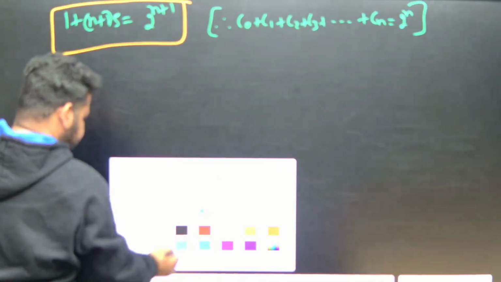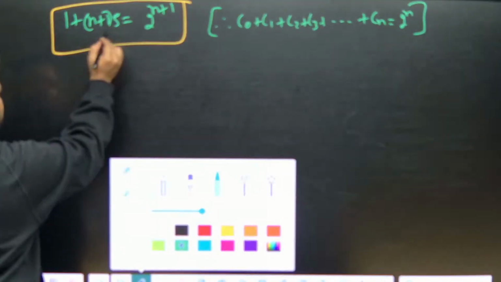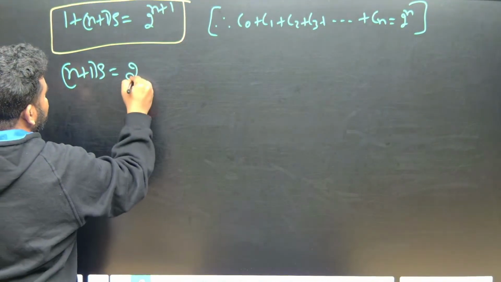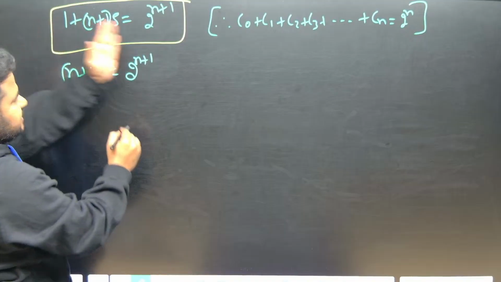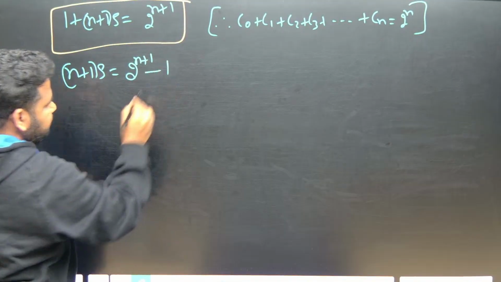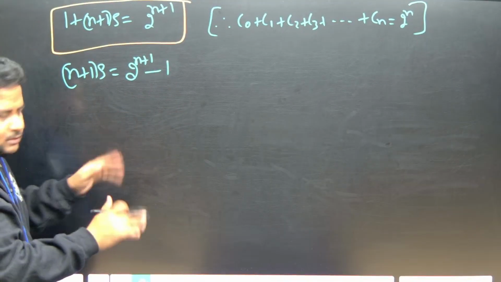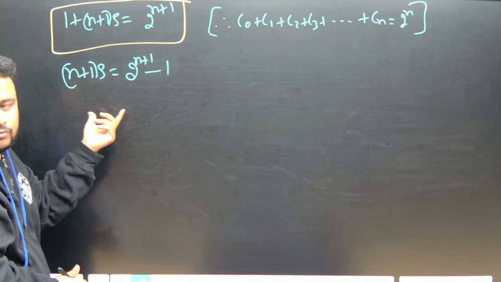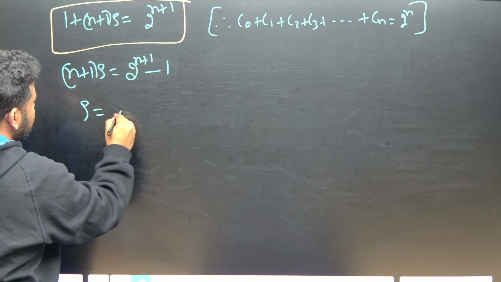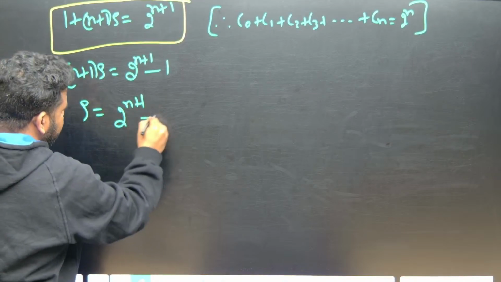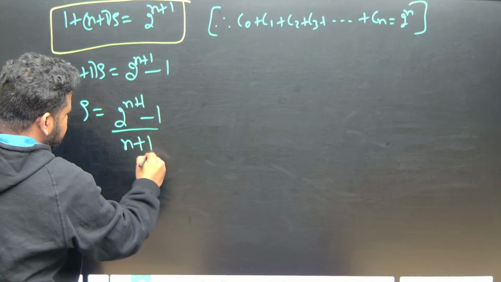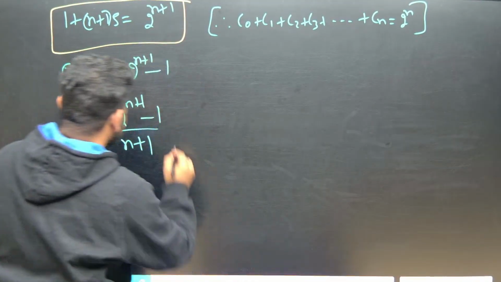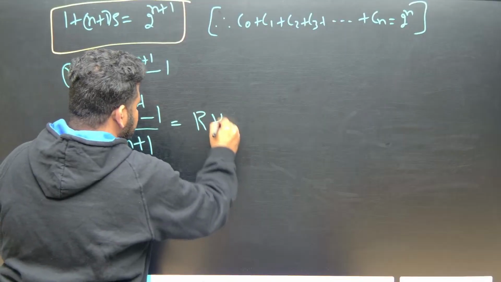Now let us further simplify. So n plus 1 times S is equal to 2 to the power of n plus 1. This 1 if I send it that side, it will become minus 1. Clear till here? Now this n plus 1 I don't want, I want only S. LHS is equal to, I have to prove. So S is equal to 2 to the power of n plus 1 minus 1, divided by n plus 1. That is nothing but equal to RHS.